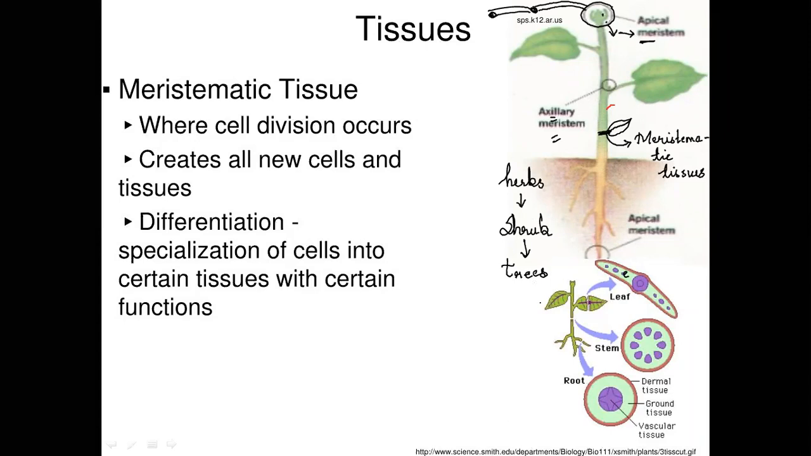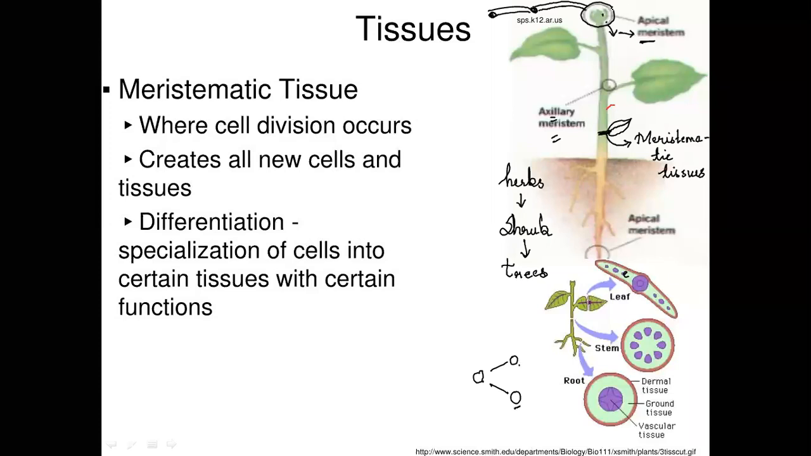And how did it take place? It took place because of cell division. The cell division took place here from one small cell. It went on to give out two cells.